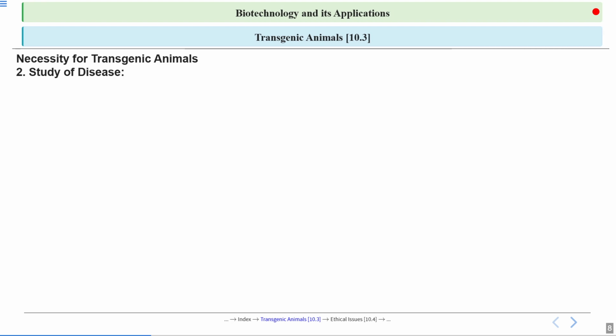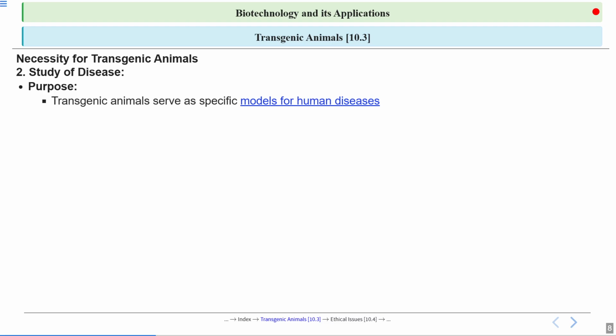Then, to understand the normal physiology and normal development of the body, we can also study disease. What is the purpose of that? Transgenic animals serve as a specific model for human disease.